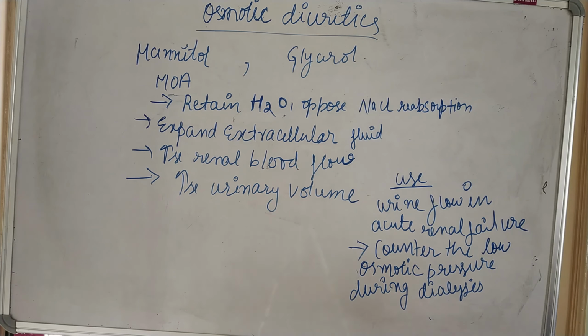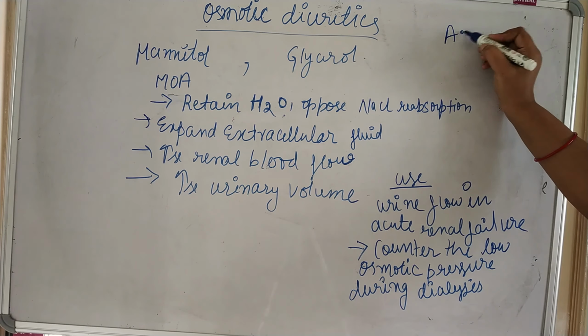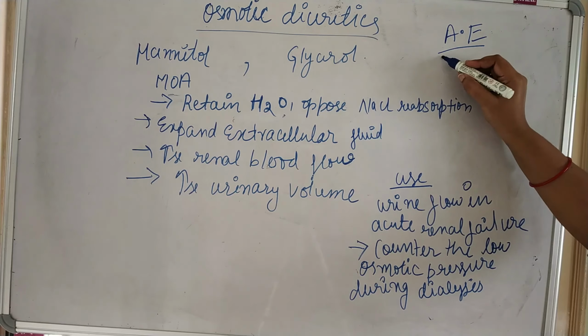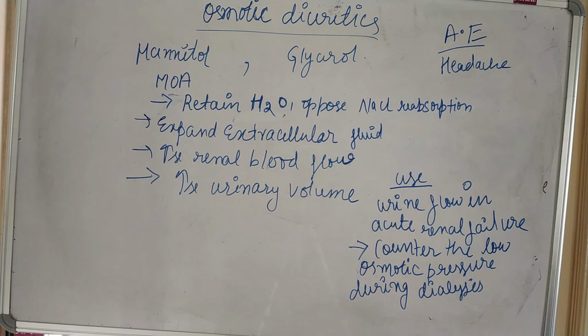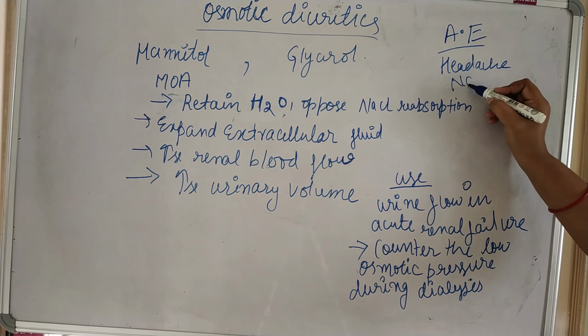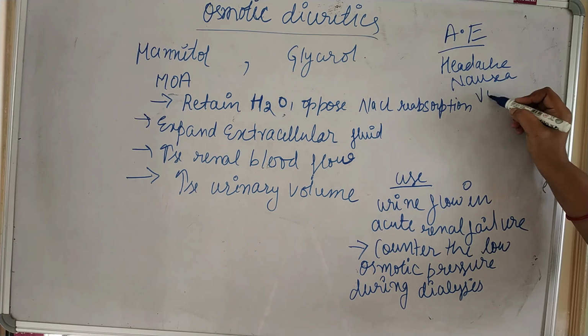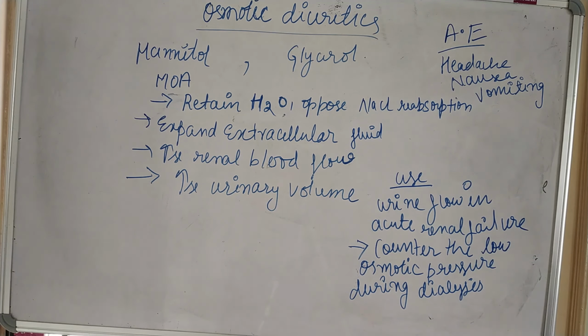So now what are the adverse effects and side effects of these osmotic diuretics? The major side effect is headache. That is the major side effect or adverse effect. Second adverse effect is nausea. So headache, nausea and sometimes vomiting. So these are the adverse effects of osmotic diuretics: headache, nausea and vomiting.